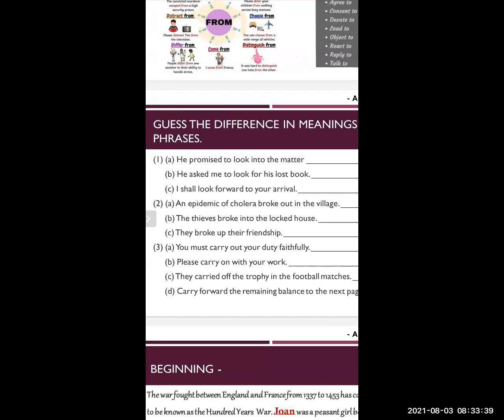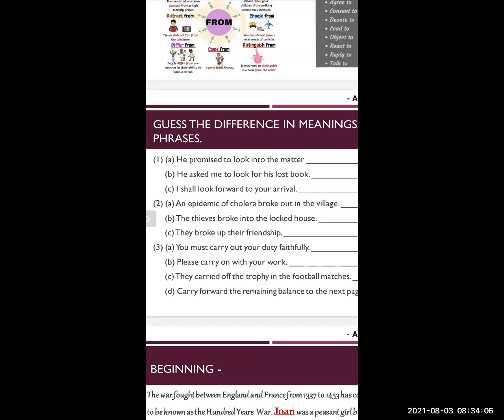The third sentence, the phrasal verb which is used is carried off. See the meaning. They carried off the trophy in the football matches. The meaning which is used here is to win. Carried off means to win.